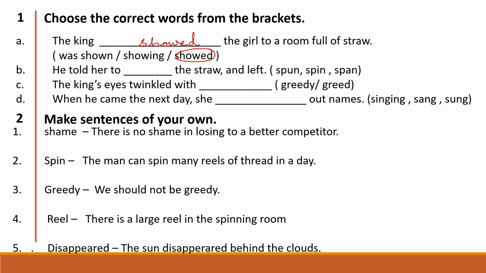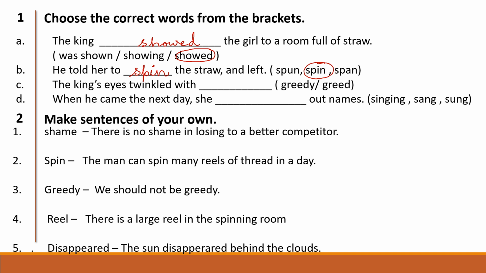Here the second one, he told her to dash the straw and left. Options are given: spun, spin, span. So what is the answer? He told her to spin the straw. S-P-I-N, spin. He told her to spin the straw and left.